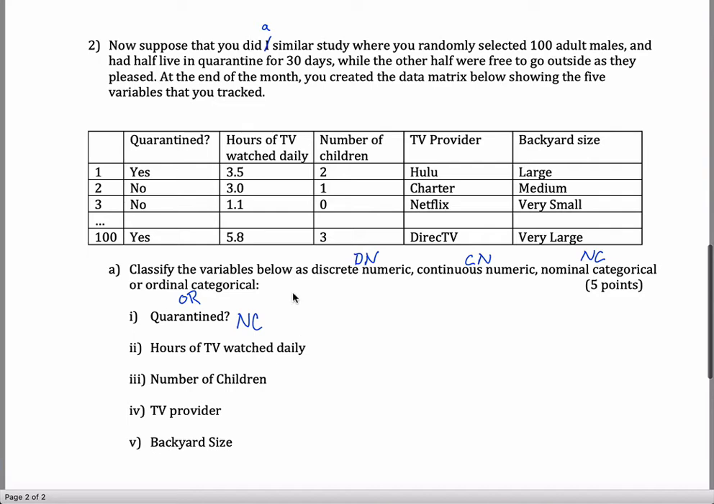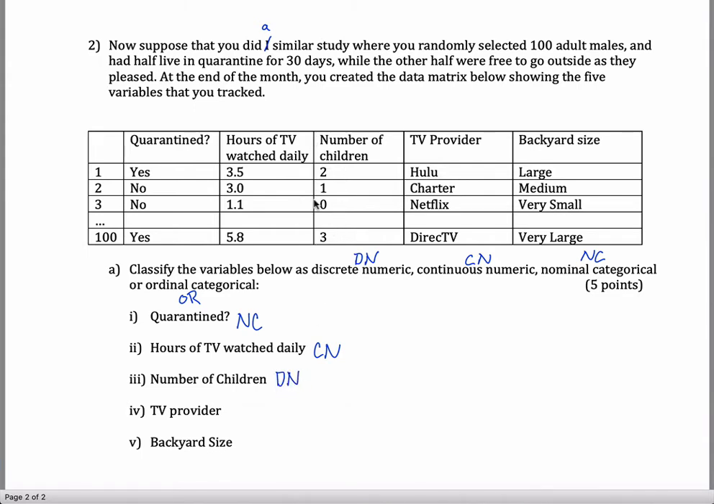Hours of TV watched daily. This column right here is going to be continuous numeric. It is numeric because you see a bunch of numbers here, and the average of these numbers would make sense. The average person in my study watched 3.2 hours of TV or something like that, sure. And we're going to call it continuous because an oversimplification that we're doing in this class is anytime you see decimals or fractions, it's continuous. Anytime you don't, like the number of children here, we're going to call it discrete. So the number of children would be discrete numeric. It's still a number.